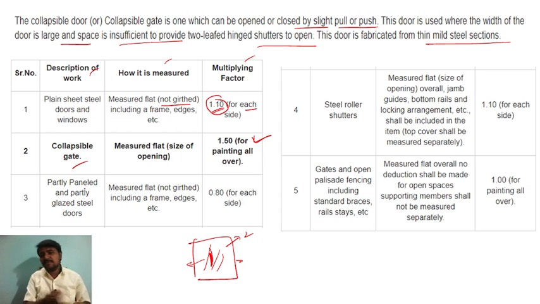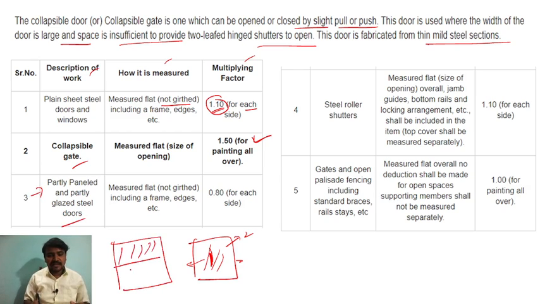That also depends on the description of the work, how you are working. Partially paneled and partially glazed steel doors. For example, this is a door, half is glazed and half is wood. This is wood and this is glass. In that case you have to take 0.8.